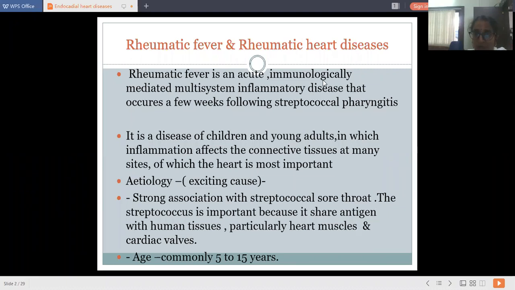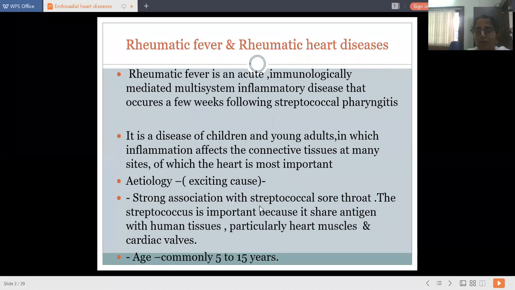discussed last time. That is, the origin of this particular disease is streptococcal sore throat, and the disease occurs a few weeks after that particular infection. This is a disease of children and young adults, in which inflammation affects the connective tissue at many sites, of which the heart is the most important organ showing this disease. And we are going to study the changes which occur at the level of the heart mainly.